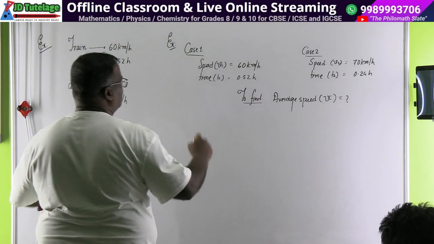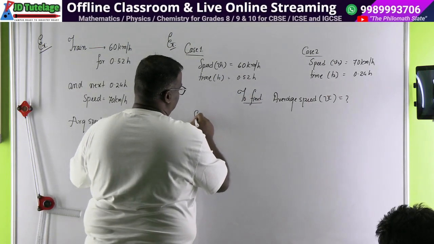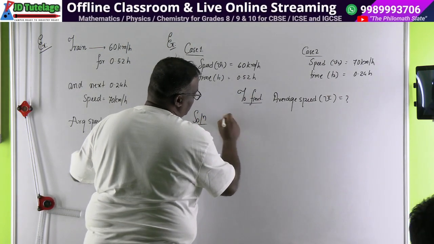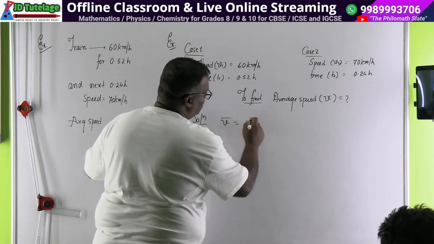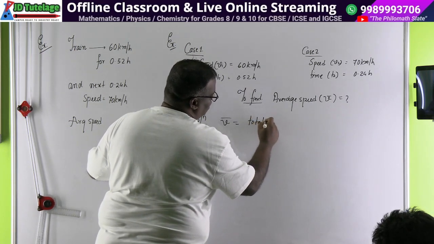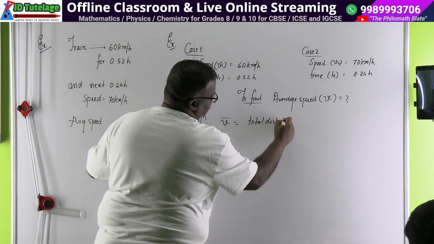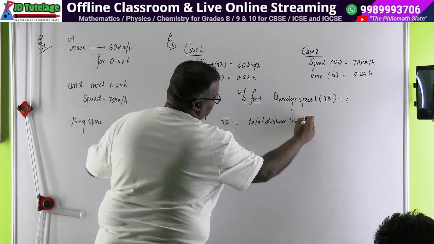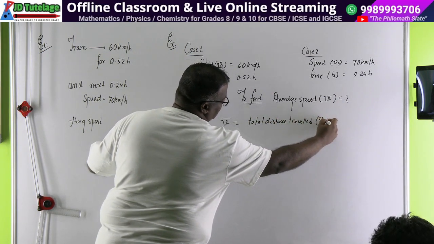First let us write the formula for V bar. V bar is equal to total distance traveled. And here, see Arav, I am writing S1 plus S2.